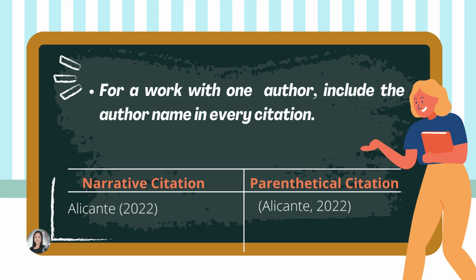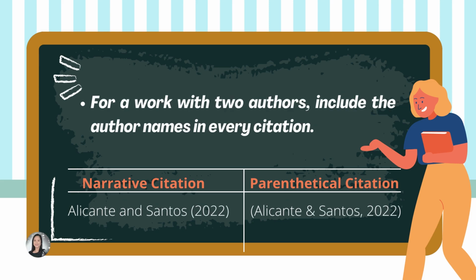Now, let's talk about the number of authors to include in in-text citations. For a work with one author, include the author name in every citation. For example, for narrative citation, Alicante, close and open parentheses, 2022, or the year of publication. While in parenthetical citation, open parentheses, Alicante, the year of publication, for example, 2022. For a work with two authors, include the authors' names in every citation, whether in narrative citation or in parenthetical citation, just like our examples on the screen.